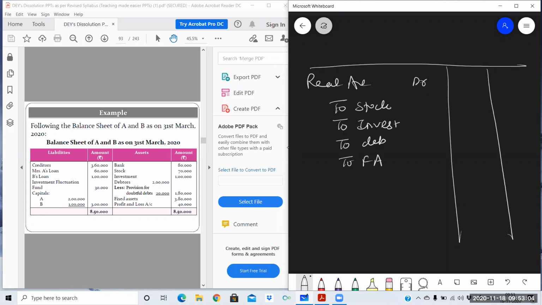The amounts are stock 70,000, investment 1 lakh, debtors 2 lakh before deducting provision, and then fixed assets 380. Now do the total. 2 lakh 380, 580, 680, 680 plus 70, 750.